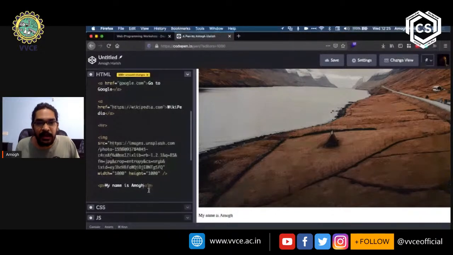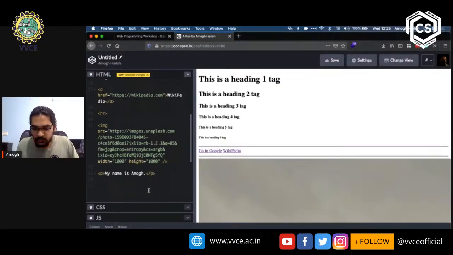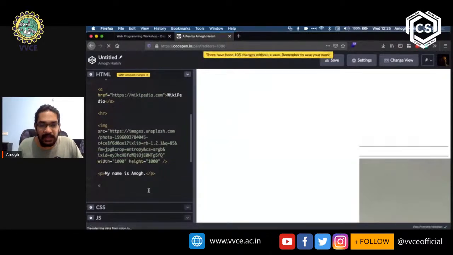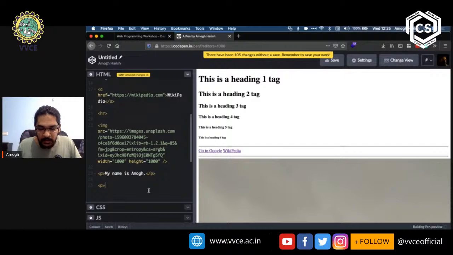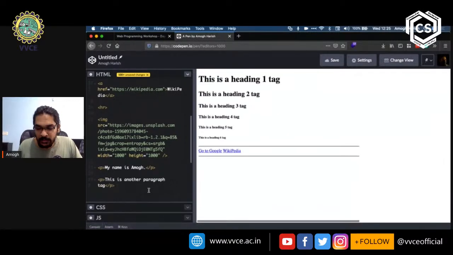Okay, so paragraph, the other important thing to note is that when you want to add another paragraph below this, you don't type in enter, right? That's not how paragraph tags are supposed to be used. You just create another paragraph tag. So you create the paragraph tag by using the left angle bracket, the name of the tag, right angle bracket. This is another paragraph tag. Okay, and there you go.